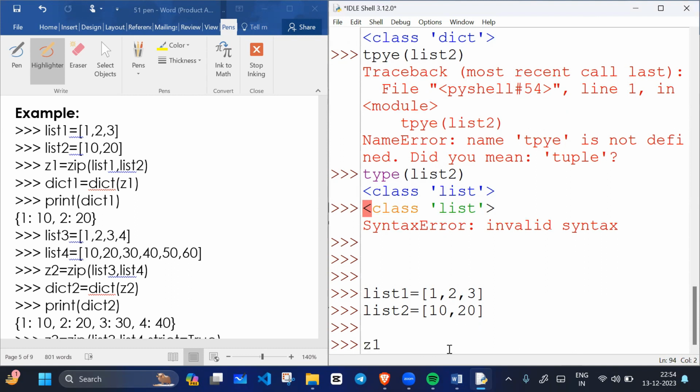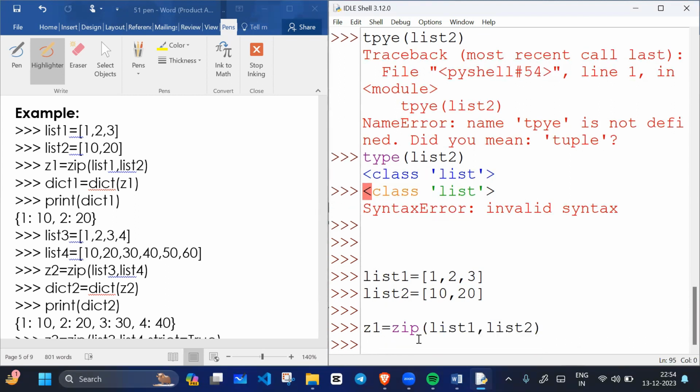See how we can create tuples, like in a dictionary, using the zip function. Here I will give the arguments list1 comma list2. So what will happen? 1 is associated with 10 and 2 is associated with 20, correct?